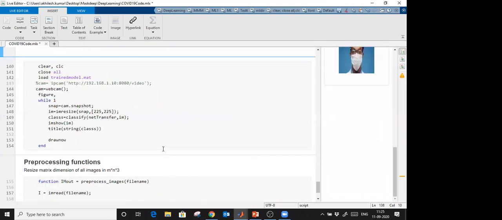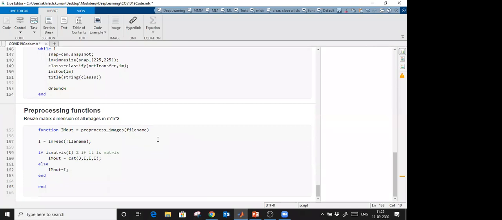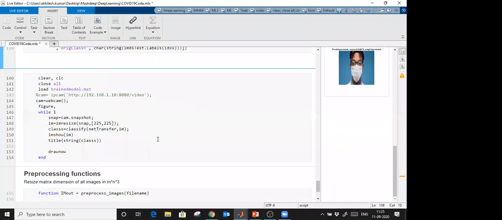Now the question is, will it work on my webcam or not? So let me run this. I am going to interface with a live camera. How does it work with a live camera? First of all, to turn on the webcam, you just have to give this command, webcam. And further, I am going to run it in an infinite loop, so here while 1, and for the while we will have an end loop. You can give while 1 or while 2 to run this model in an infinite loop.